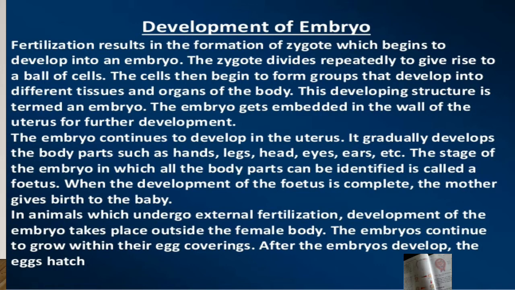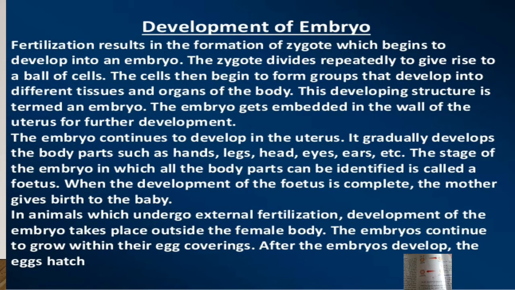The baby in the uterus is surrounded by a protective sac called the amniotic sac, which contains amniotic fluid. This fluid acts like a cushion. The baby grows inside the uterus for about 9 months, and this period is called pregnancy. At the end of pregnancy, the wall of the uterus contracts to let the baby out. The amnion, that means the amniotic membrane of the amniotic sac, bursts, and the baby is pushed out through the vagina by the contraction of the uterus.